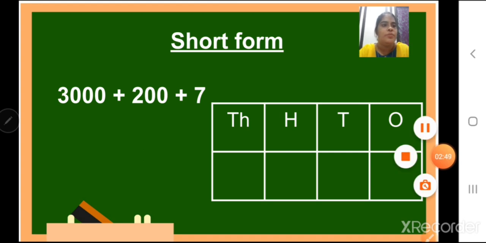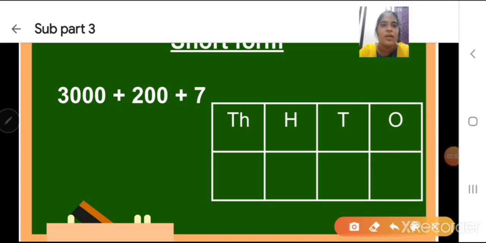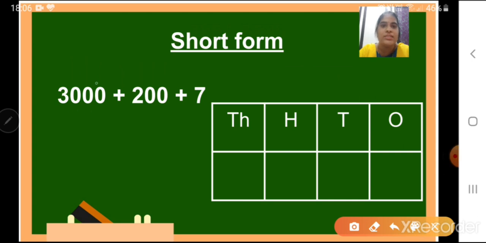3000. What is the face value here? Number 3. So 3 will come in thousands place. 200, so in hundreds place we will write here 2. Now in tens place do we have anything? No. So we'll put here 0. And 7 is a single digit number which will come in ones place. Children, so our answer is